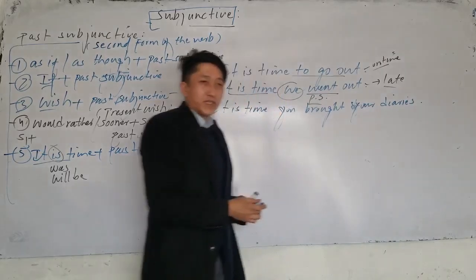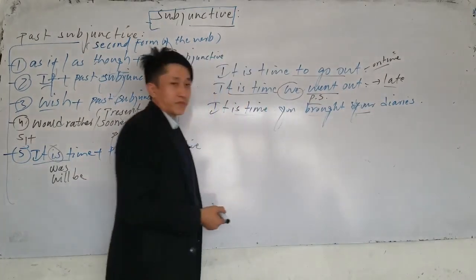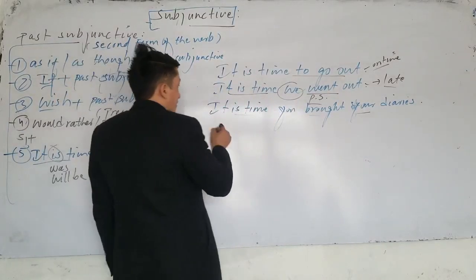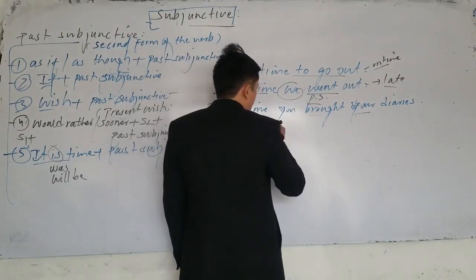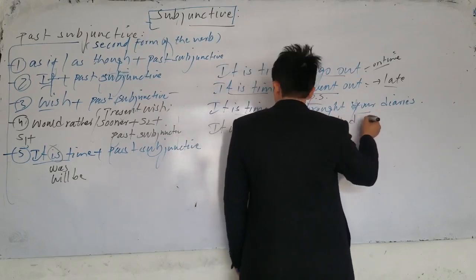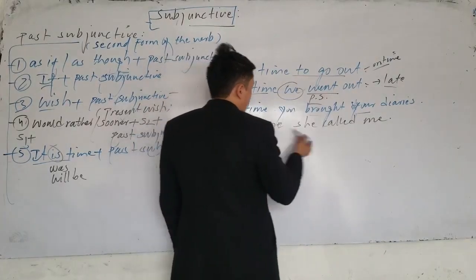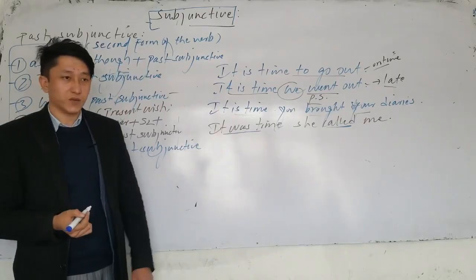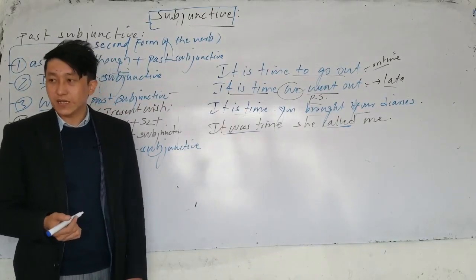What is the meaning of this sentence? It's time you brought your diaries. It means it is late that you brought your diaries. Which one is subjunctive? You brought. Or for past form, we can say it was time she called me. Which one is subjunctive? She called me. What is the meaning of this sentence? It was time she called me. It means it was late.